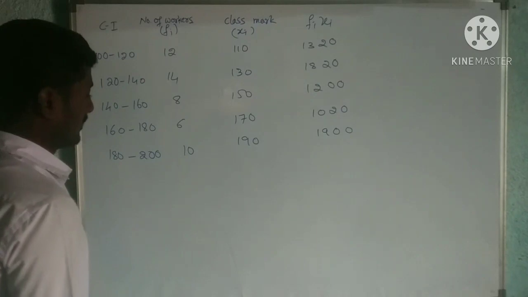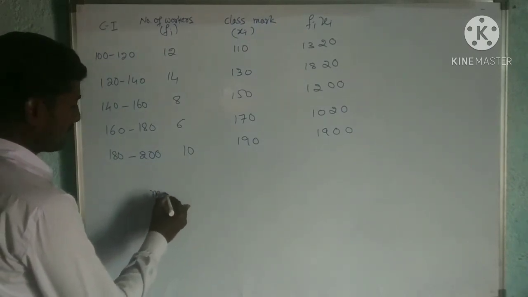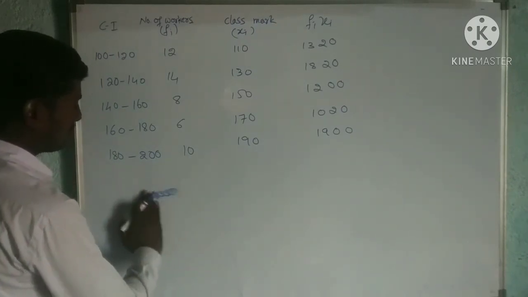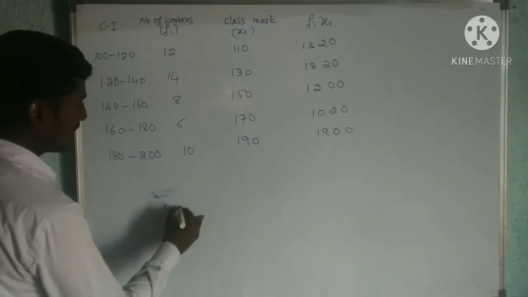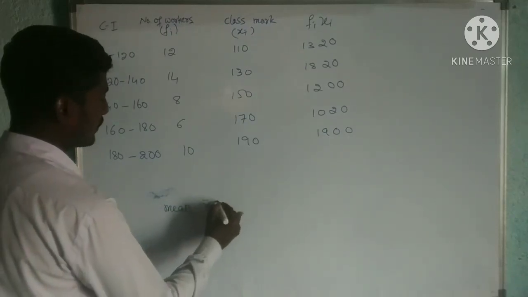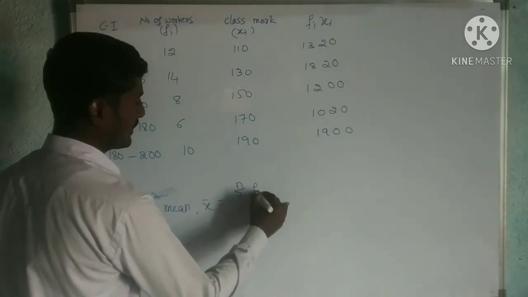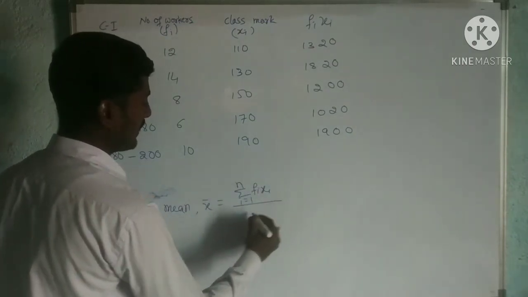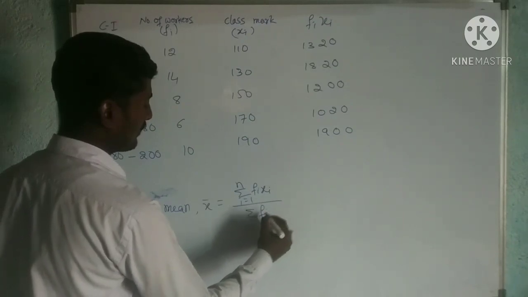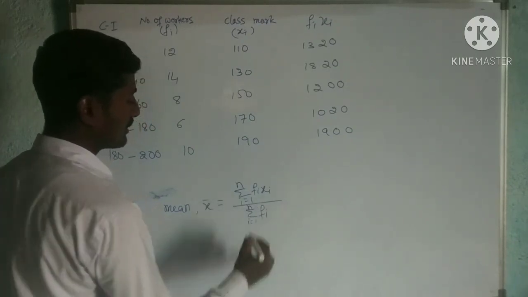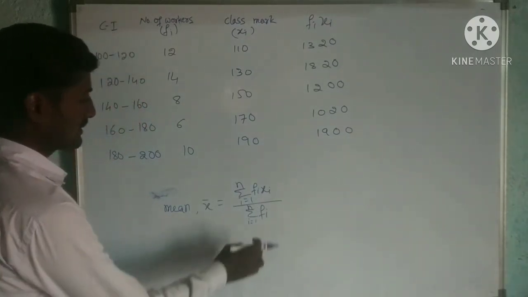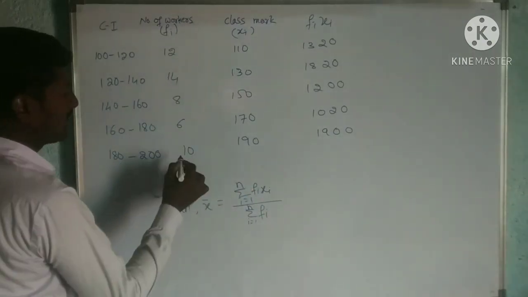Now, to find the mean, what do we know? Mean x bar is equal to the summation, i equals 1 to n, of Fi Xi divided by the sum of Fi. The values of Fi are given here.